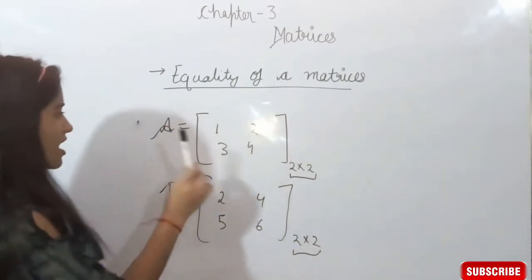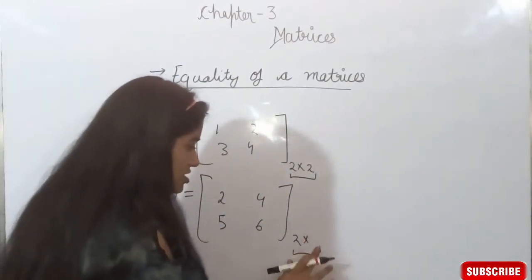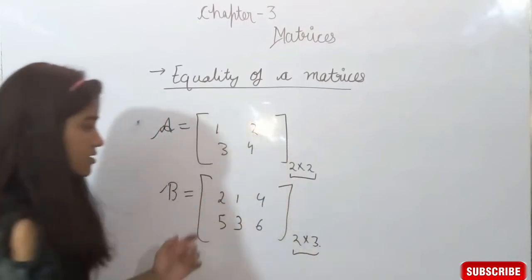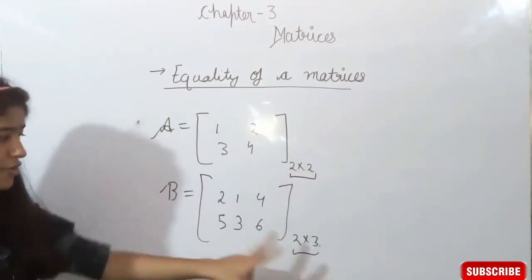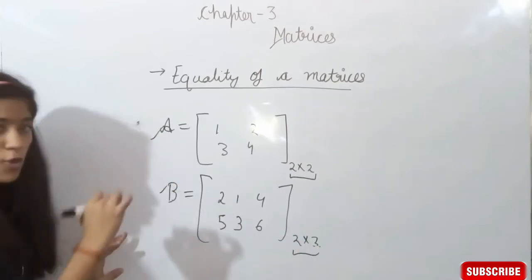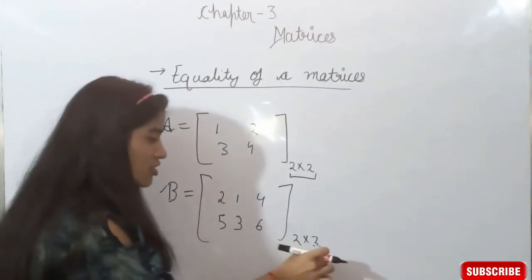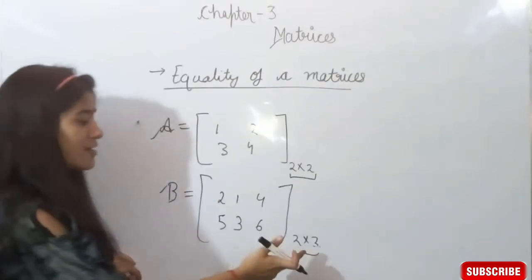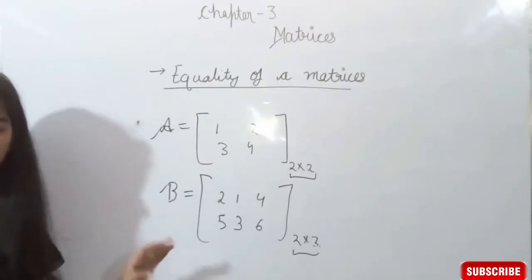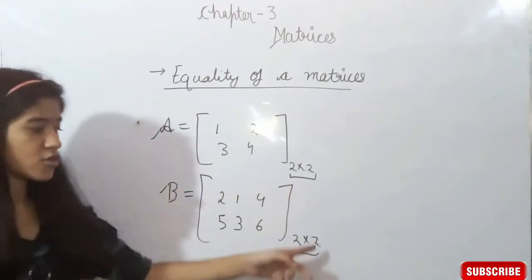यहाँ पे हमारा अगर order 2 cross 3 होता, 2 cross 3 मतलब number of rows 2 and number of columns 3. अगर B मैट्रिसेस है कोई भी जो कि 2 cross 3 ऑर्डर का है, number of rows 2 and number of columns 3, so it cannot be compared with A because order are not same.